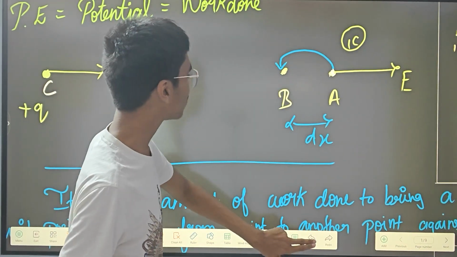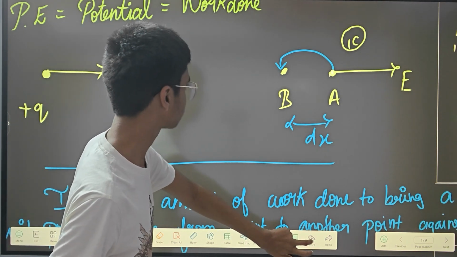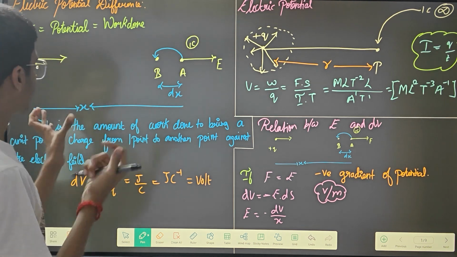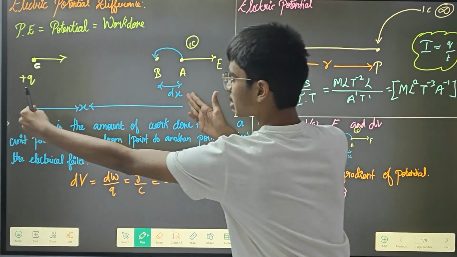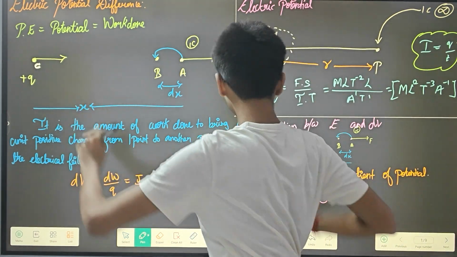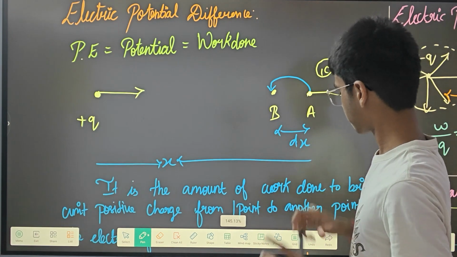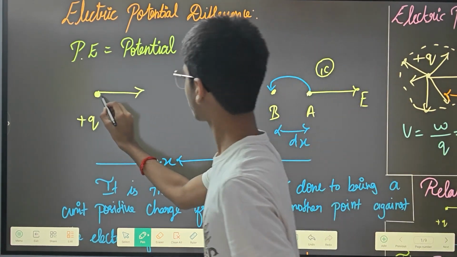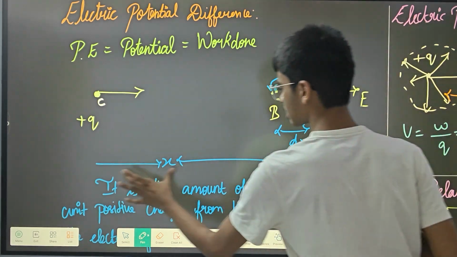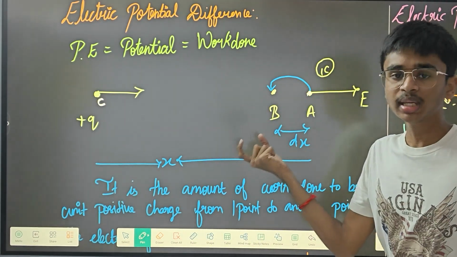Okay, now we are going to see the remaining things. So this point is the C point. Let the total distance from the C point to this A point be x, and the distance between this A and this B be dx.